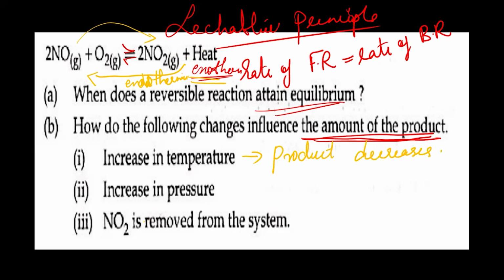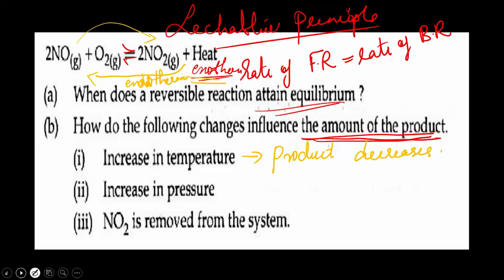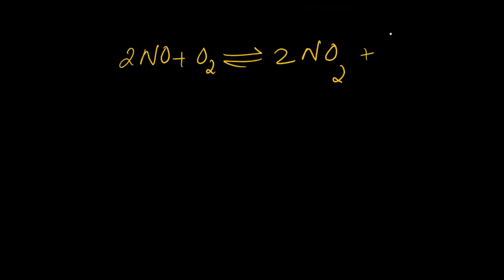Now moving to the next section, increase in pressure. What is the effect of pressure in this reaction? To find the effect of pressure on a reaction, 2NO + O2 in equilibrium with 2NO2 along with heat, what you have to do is count the number of moles on the reactant side and the product side. On the reactant side it is 3 and on the product side it is 2.